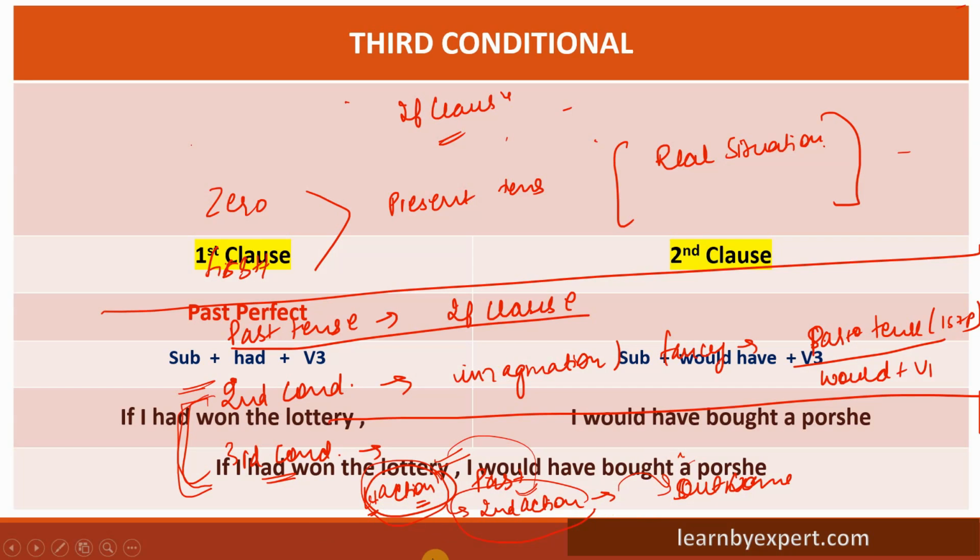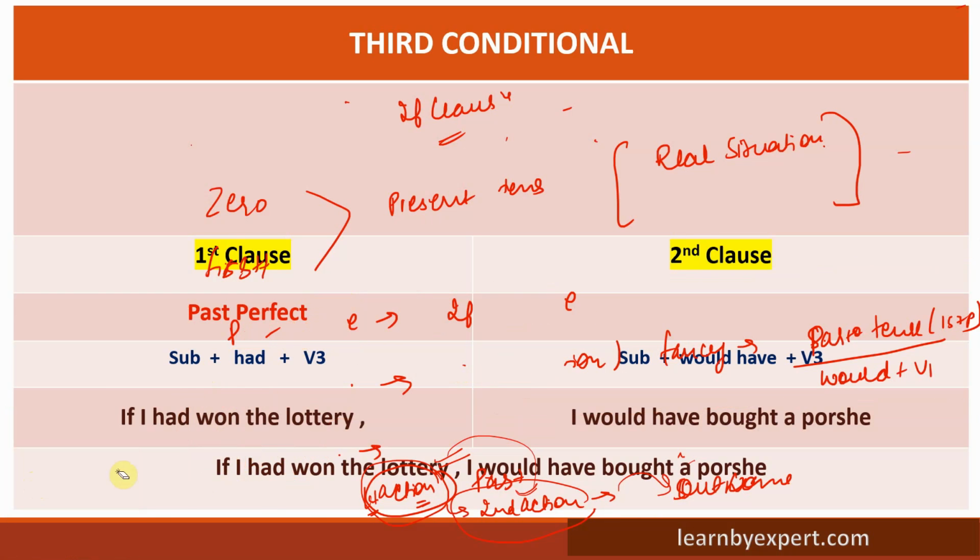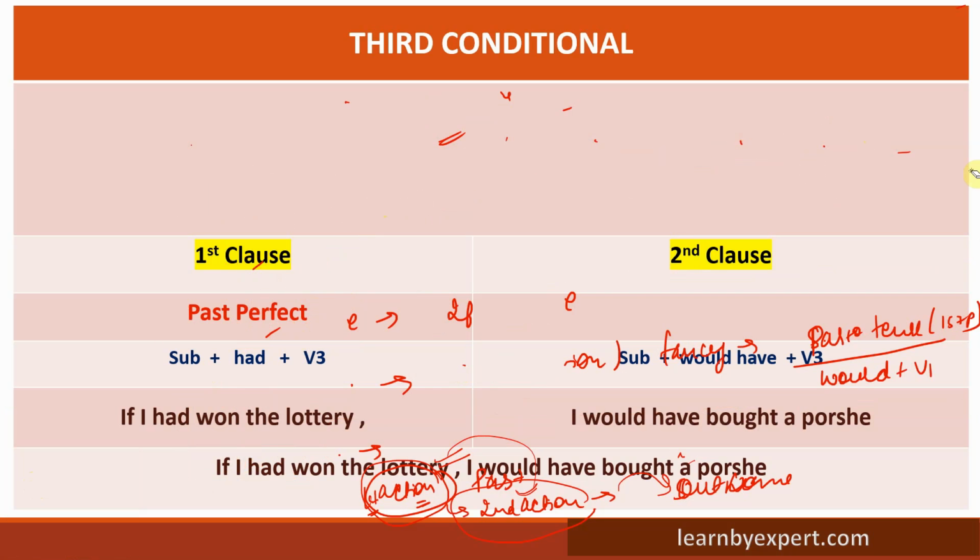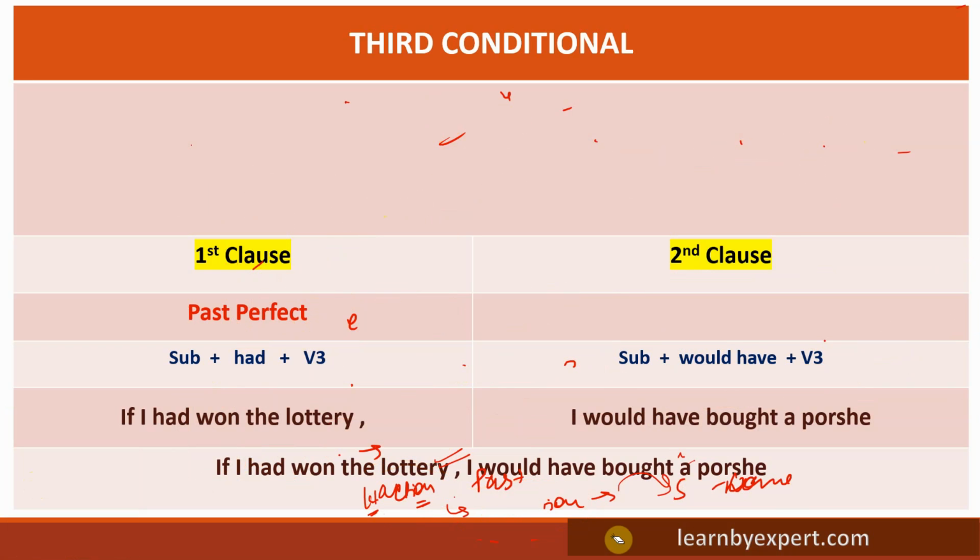Right? Okay, so this has created a lot of mess on the screen. Let me erase it for you. So I hope now you understood the difference between the second conditional and the third conditional. In both the cases we are using past tense, so that's why I particularly mentioned this.